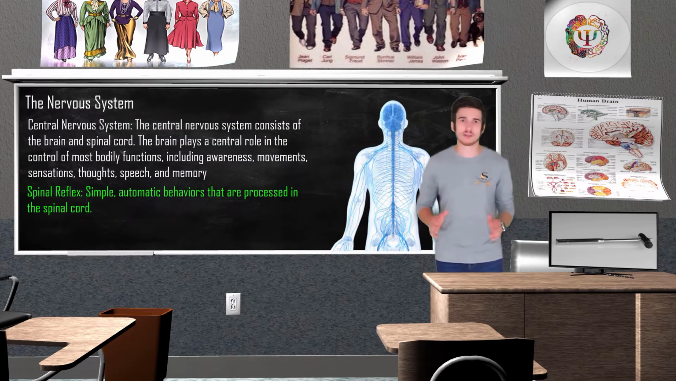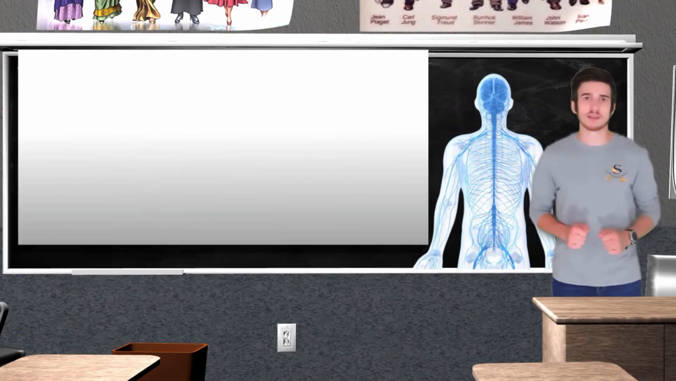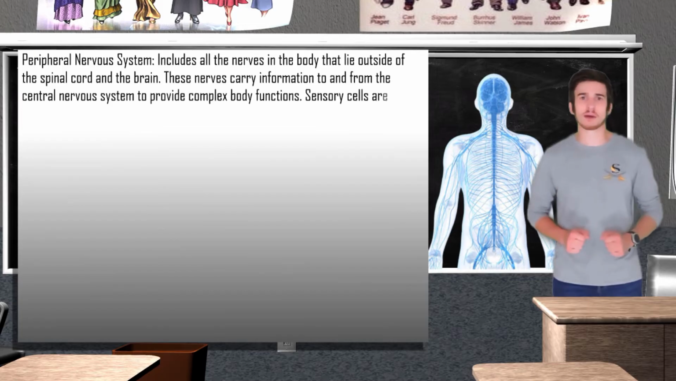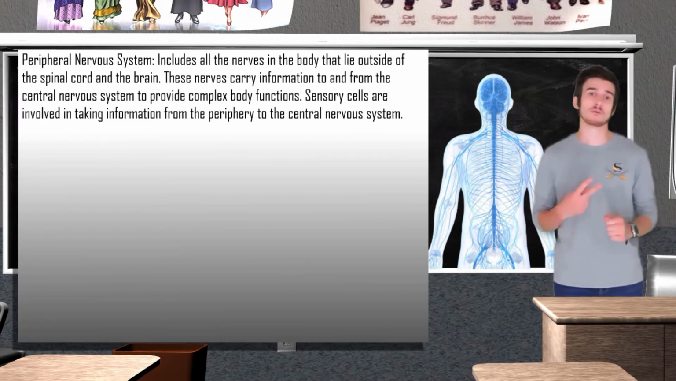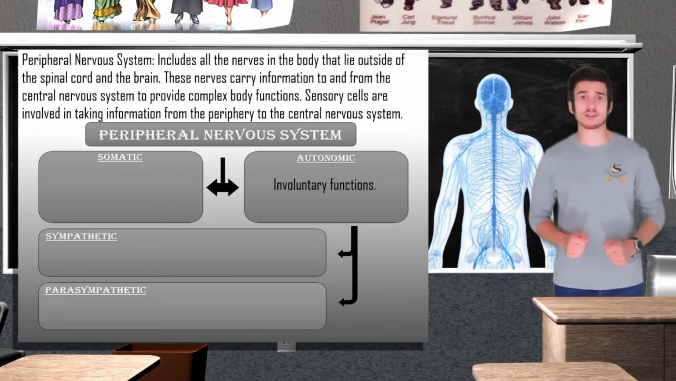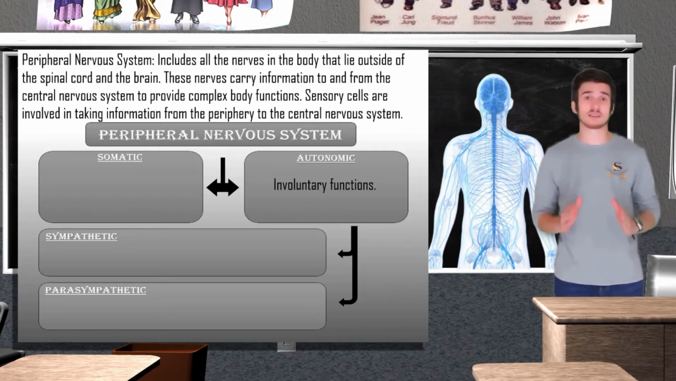It's no different when you go to the doctor's and they take that little mini tomahawk to your knee to check your reflexes. The peripheral nervous system is a subdivision of the nervous system that contains all of your nerve endings throughout your body. The peripheral nervous system has its own two subdivisions. The autonomic nervous system regulates involuntary functions such as breathing, heart rate, and digestion. The autonomic nervous system also has two subdivisions: the sympathetic nervous system and the parasympathetic nervous system.